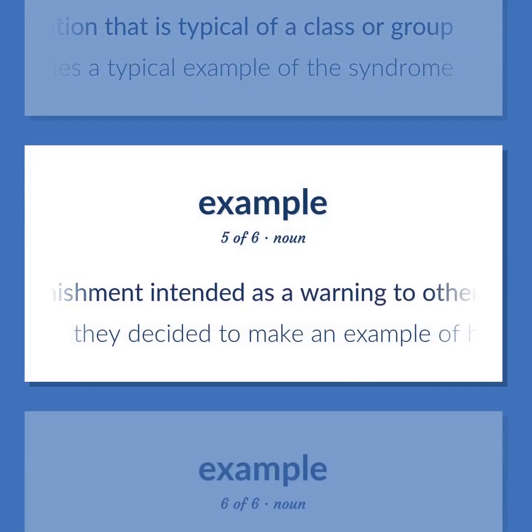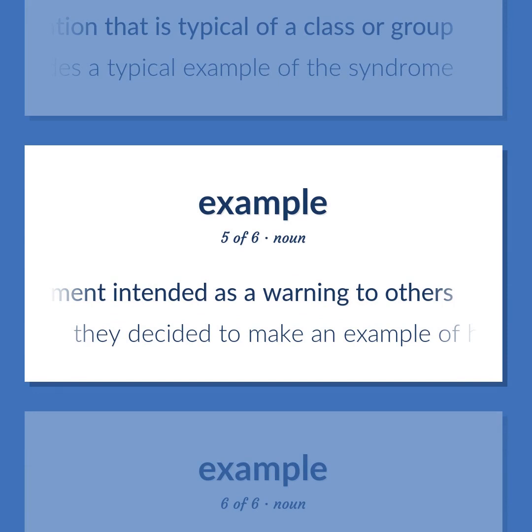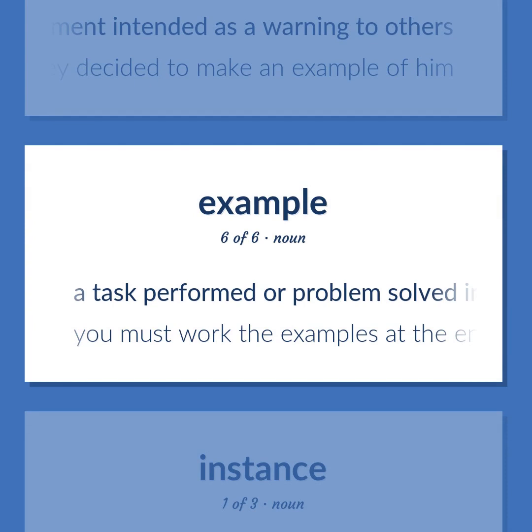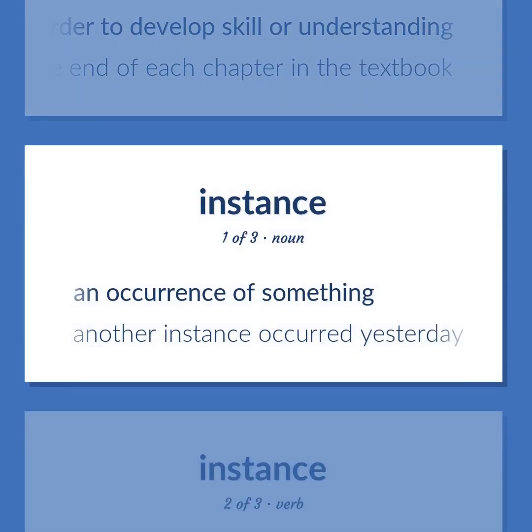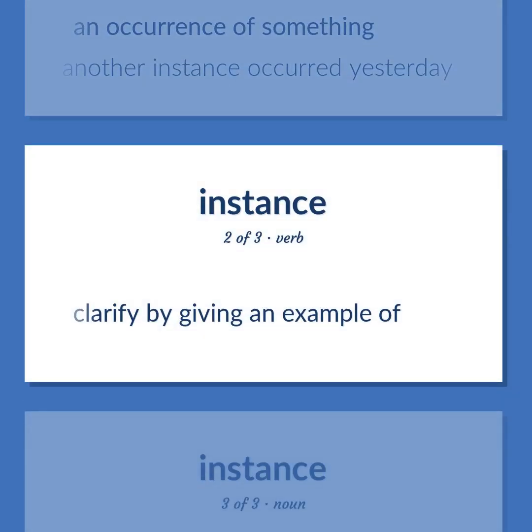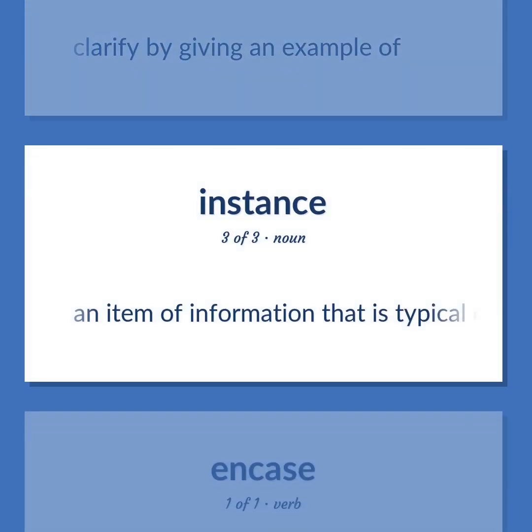Punishment intended as a warning to others. They decided to make an example of him. A task performed or problem solved in order to develop skill or understanding. You must work the examples at the end of each chapter in the textbook. An occurrence of something. Another instance occurred yesterday. Clarify by giving an example of.